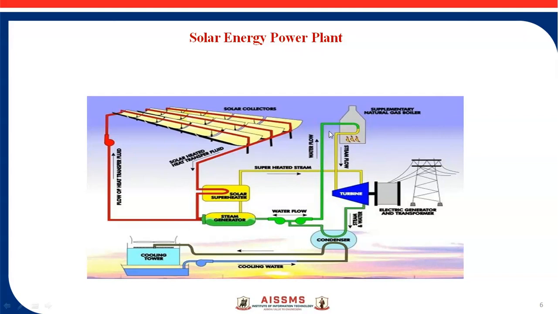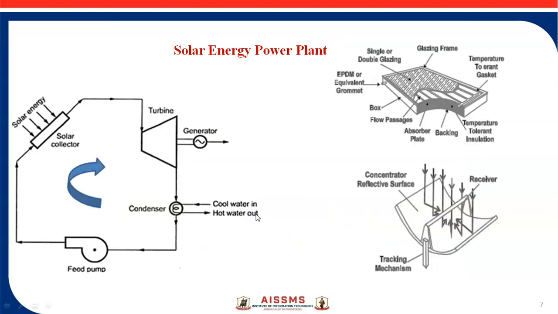Then this is a supplementary natural gas boiler, also called a steam generator. This is the electrical generator and transformer, and electricity is produced. This is a cooling tank. A number of components are required for the solar power plant. In this solar energy power plant, this is the solar collector, and the sun is nothing but the source of that energy.